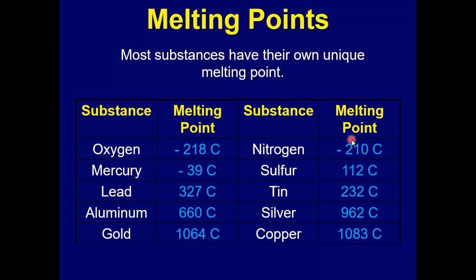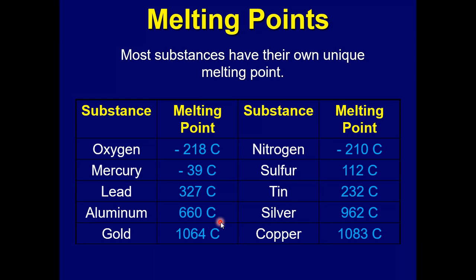Okay, now most substances have their own unique melting point. If you notice, here are some gases, oxygen and nitrogen. They have a very low melting point. So they've already been in liquid form long before you get to 100 degrees Celsius. In fact, they've already boiled into a gas by the time you get to 0 degrees Celsius, right?